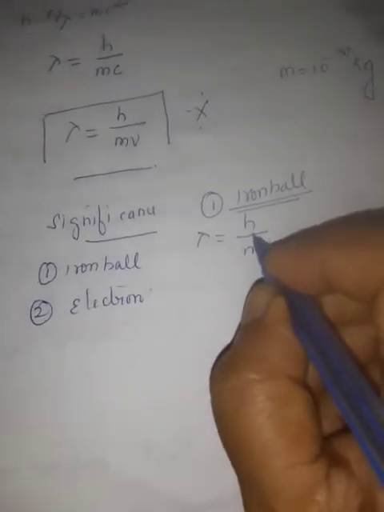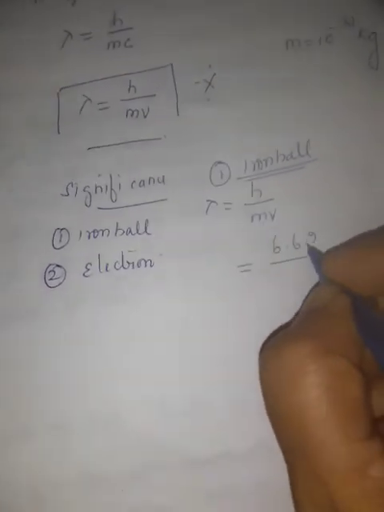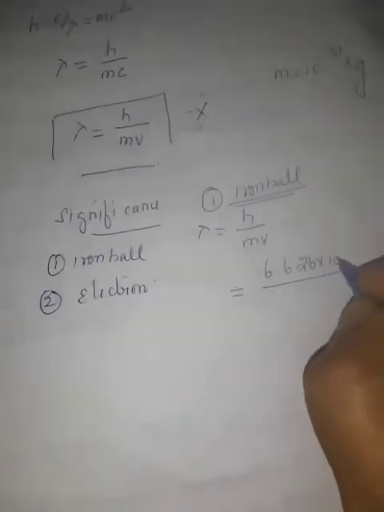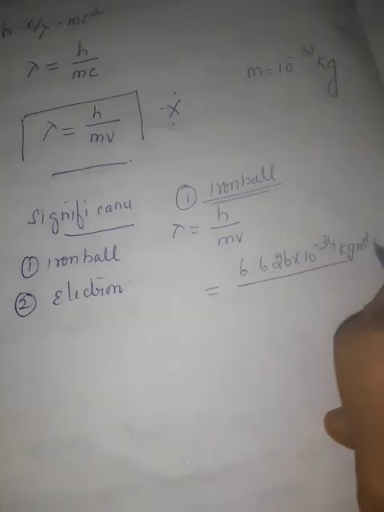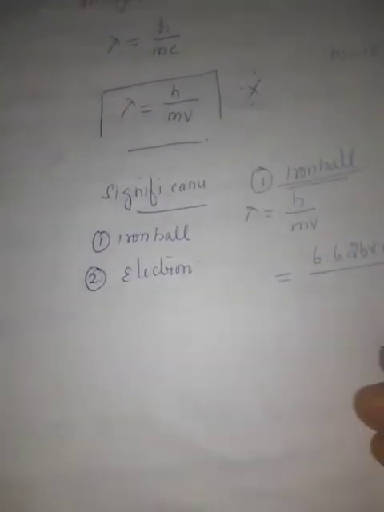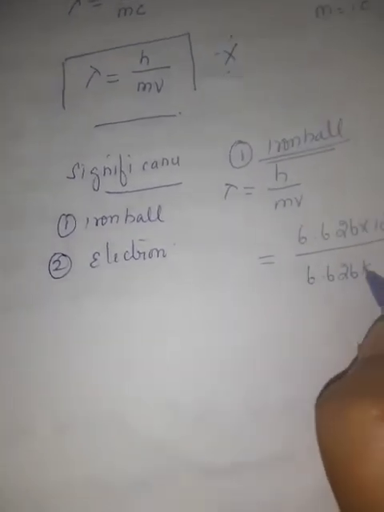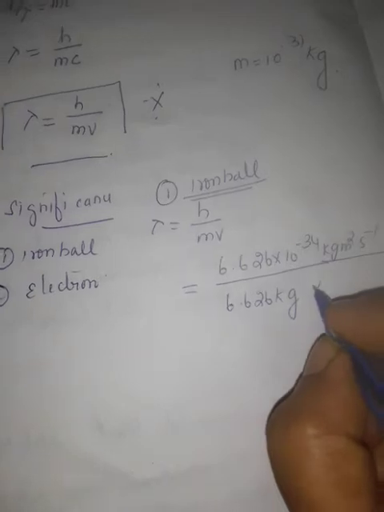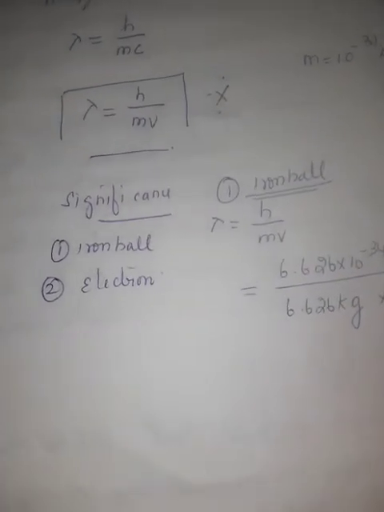h is Planck's constant. It has a constant value, 6.626 into 10 power minus 34 kilogram meter square per second. The mass of the iron ball is 6.626 kilogram. The velocity of the iron ball is considered to be 10 meter per second.